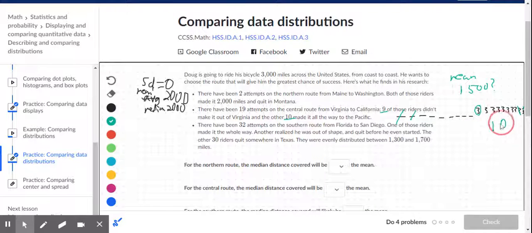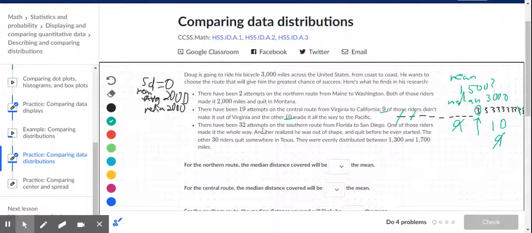Because there's 10 here and there's 9 here, we take away 9 out of there. There's 1 left right in the middle. The median of this is actually 3,000. So if we're comparing the median of this route compared to the first route that was 2,000, we see that this median is higher.